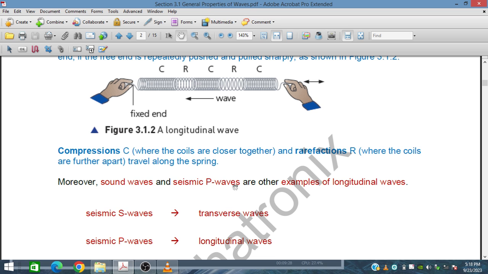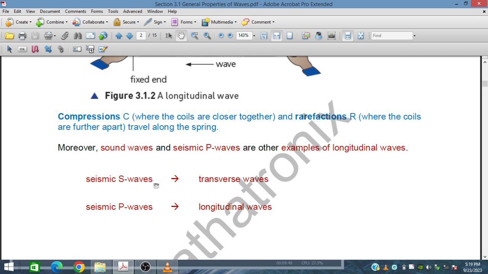Moreover, sound waves and seismic P waves are examples of longitudinal waves. Seismic S waves are transverse waves, and seismic P waves are longitudinal waves. So seismic waves contain both types of waves.